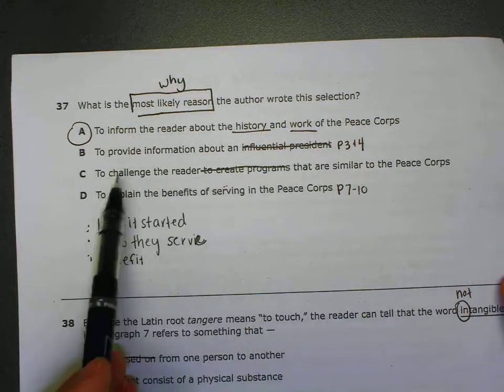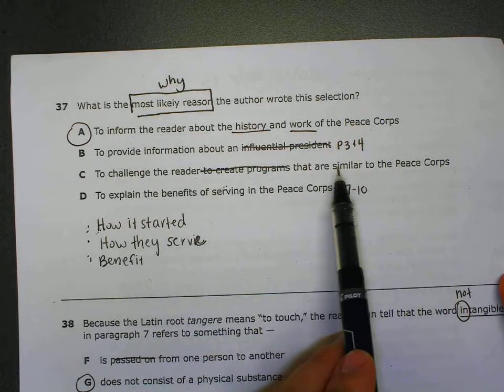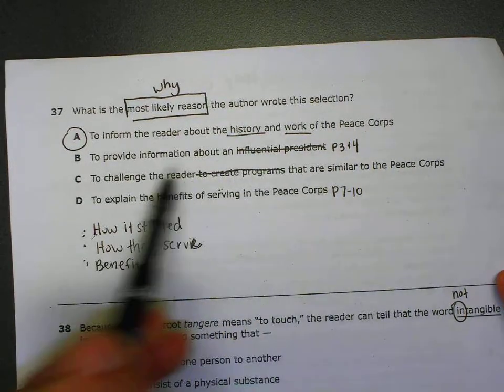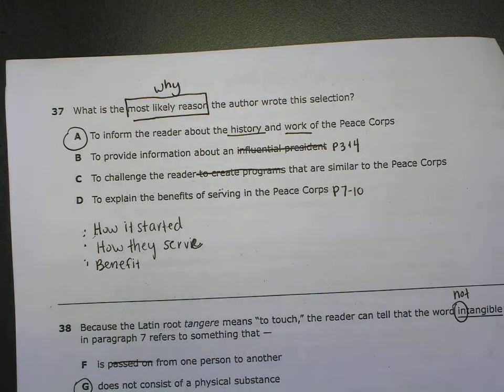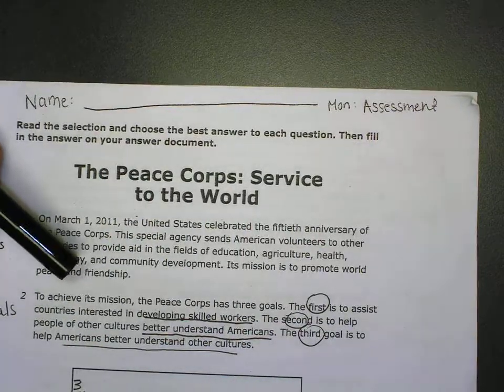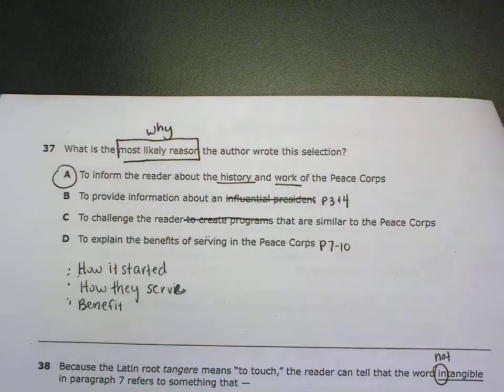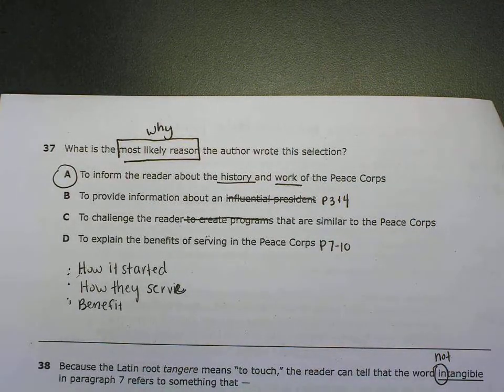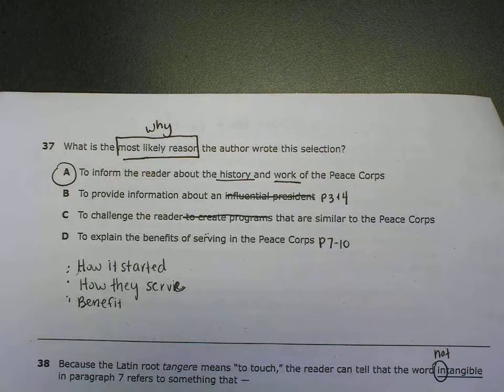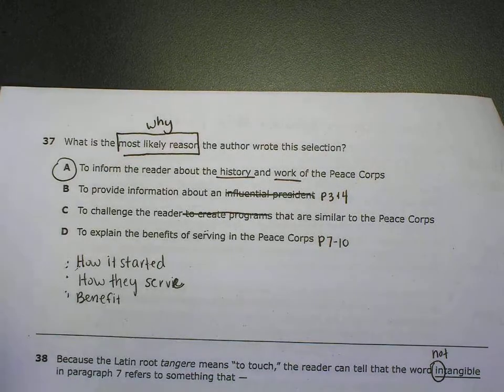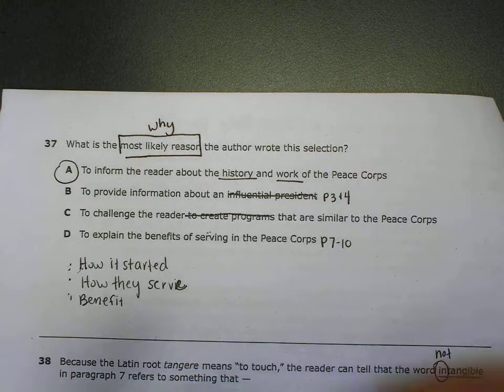Answer choice C says to challenge the reader to create programs that are similar to Peace Corps. I crossed out to create programs because it's actually nowhere in the selection asking us to create other programs. This whole selection and even the title talks specifically about the Peace Corps and service to the world and the benefits of Peace Corps service. And so the author is certainly not trying to get us to start a different organization. He thinks that Peace Corps is still a very relevant thing that we have, and the work that they do is very applicable to what's going on today. So if anything, he would want more people to join the Peace Corps.